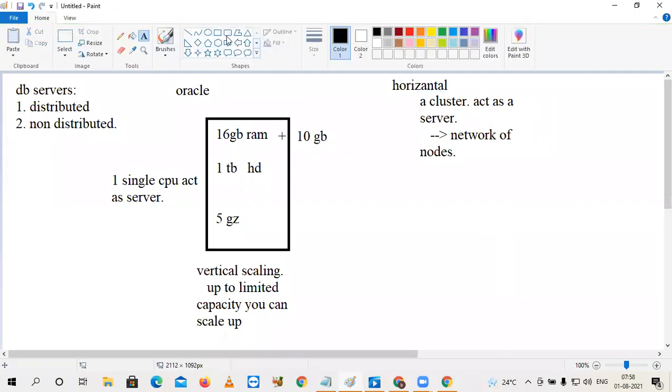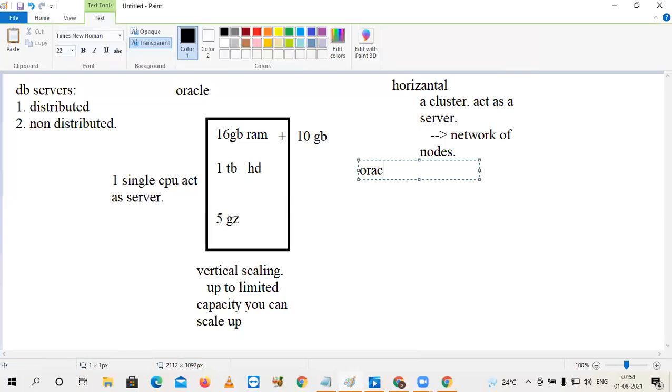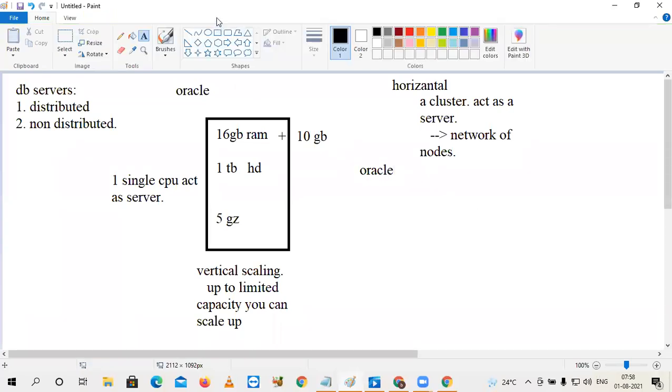So the thing will be like this. Suppose I am still talking about the Oracle database. Don't think about Hadoop or anything else. Oracle is also a distributed cluster. SQL Server is also a distributed cluster. If it is a cluster, generally you have one master node and the remaining slave nodes, or you can say worker nodes.